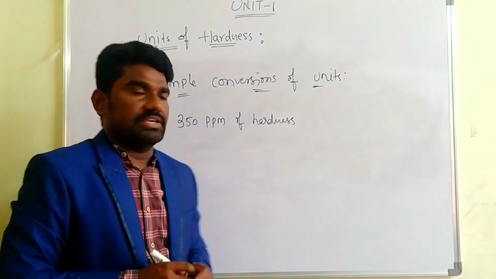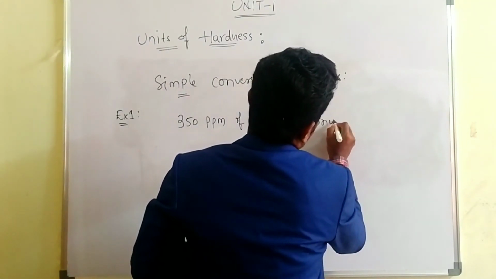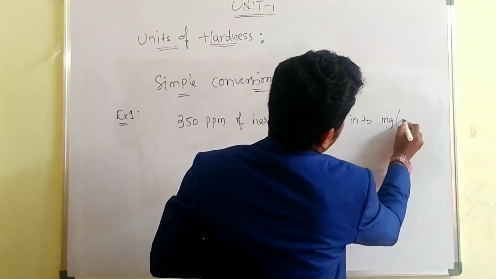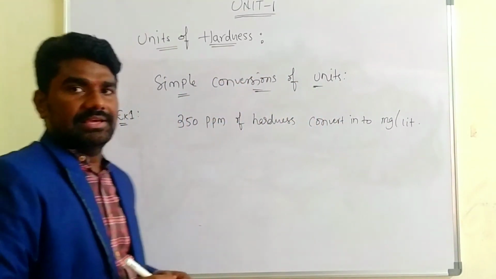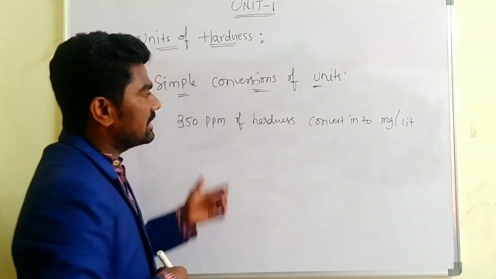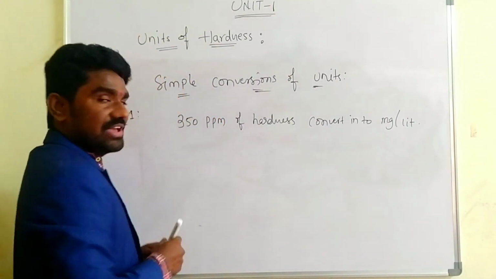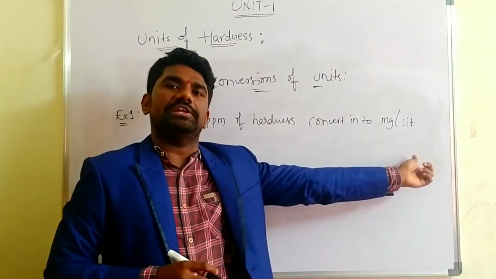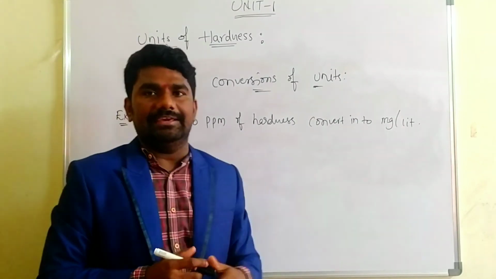Then they'll ask just convert into mg per liter. In the given sample we have 350 ppm of hardness. Then they'll ask how to convert into mg per liter. For this what we have to do, we already know ppm is equal to mg per liter, isn't it? So that's why the unit and number are also equal.